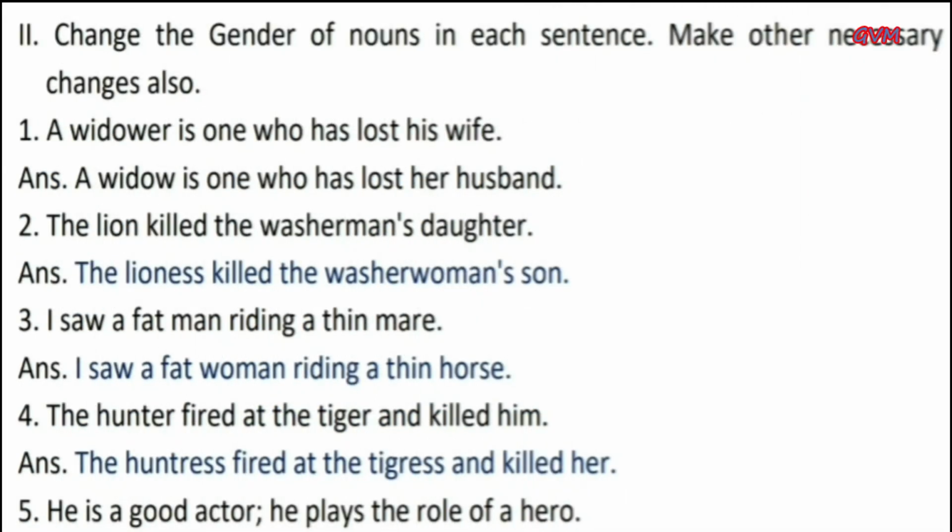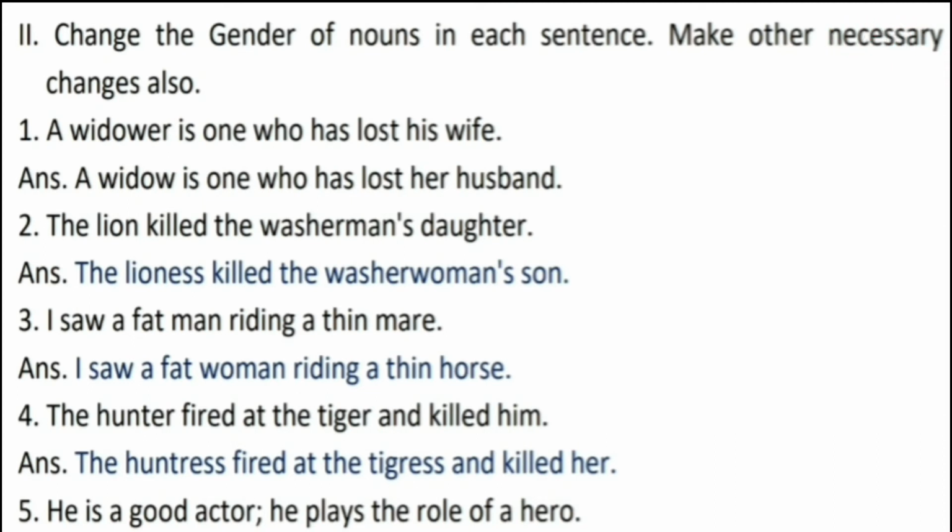Question number 2 of this exercise. Change the gender of nouns in each sentence. Make other necessary changes also. First one is a widower is one who has lost his wife. In this sentence, we can change the gender of widower and wife. And the correct answer is a widow is one who has lost her husband.